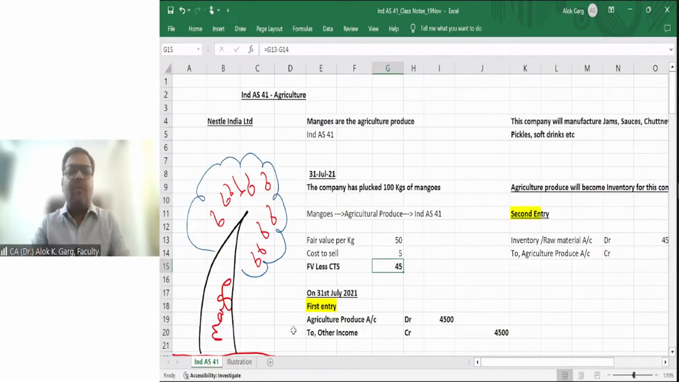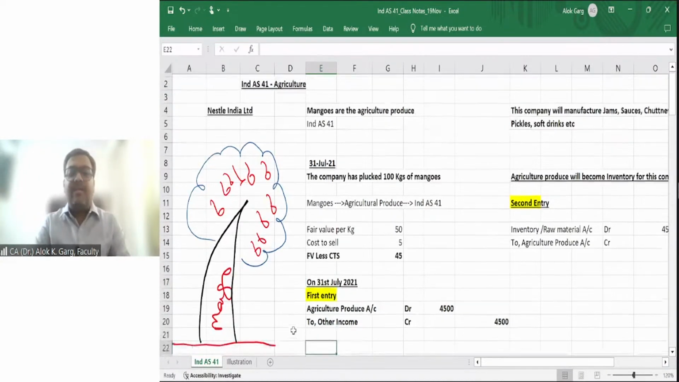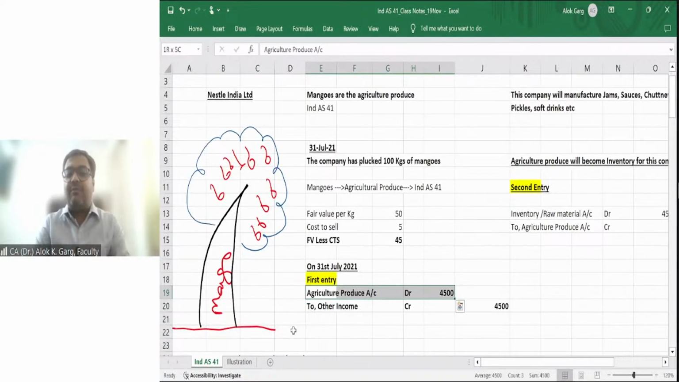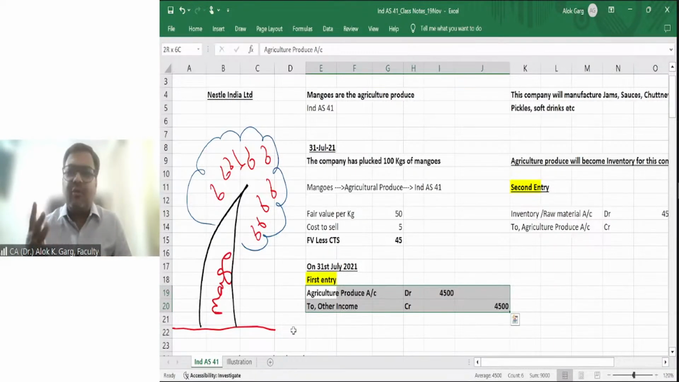Okay, sir. So on 31st July, when this company has harvested, plucked 100 kg of mango, then this company has to make a first accounting entry. What is the first accounting entry? Agriculture produce account debit to other income account. Sir, why other income? Because the company has not actually paid any money to bring these mangoes. The company has not paid anything. It is a fair value. So agriculture produce account debit to other income account.